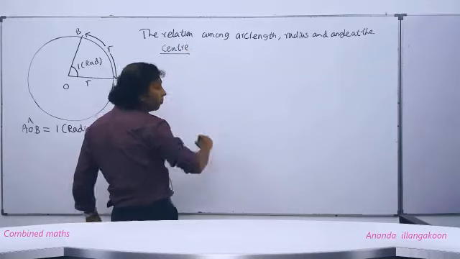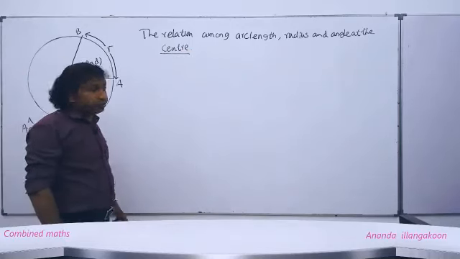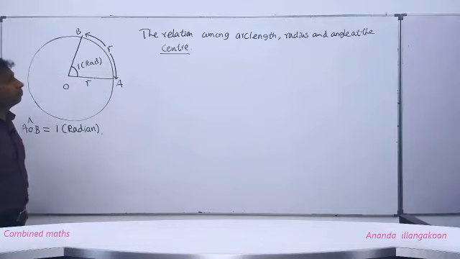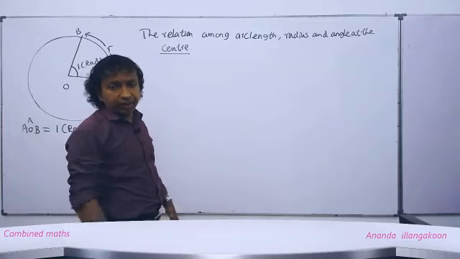First, write the heading, the relation among arc length, radius, and angle at the center.